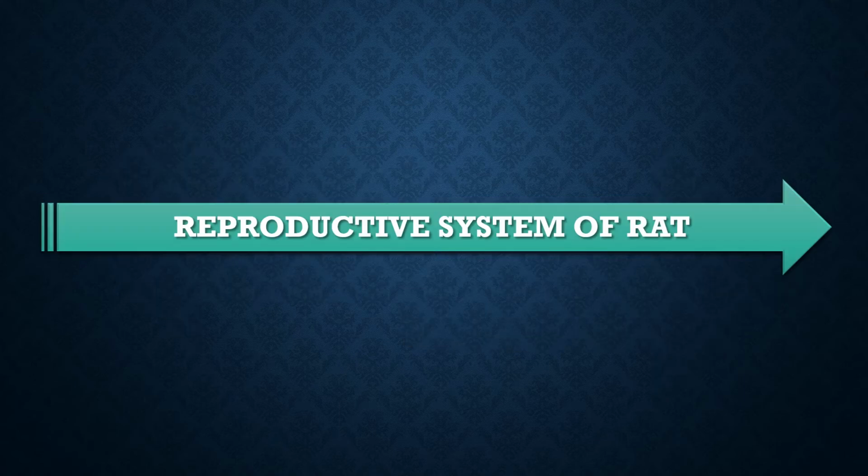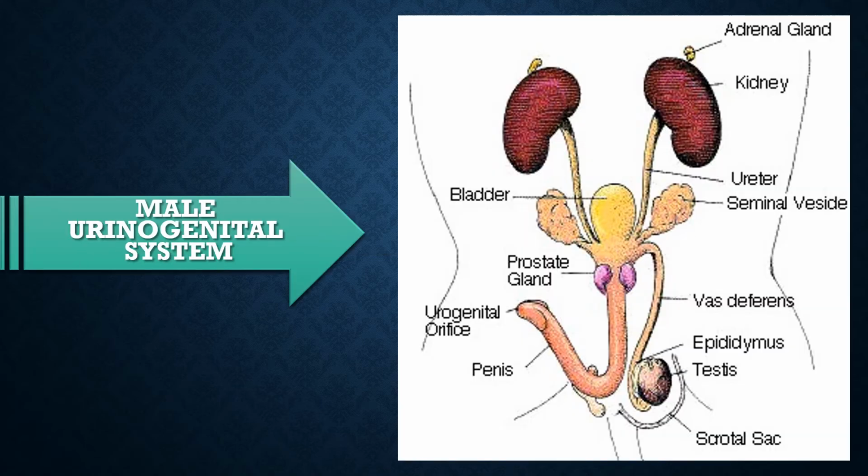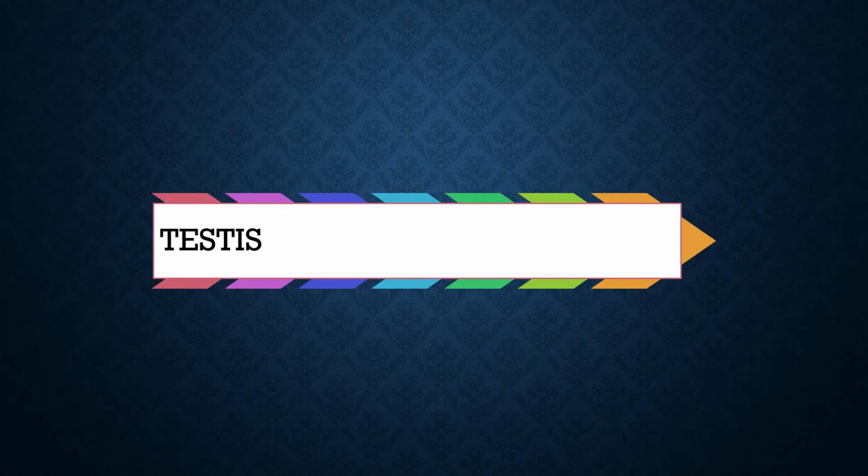Now let us discuss about the reproductive system of rat. What is reproduction? The phenomenon in which the parents are producing new individuals of their own kind is called reproduction. In rat, the sexes are separate. Male urinogenital system is formed by the fusion of the following parts like testes are large in rat due to polygamous mating habit. Each testis is ovoid shaped, located in a